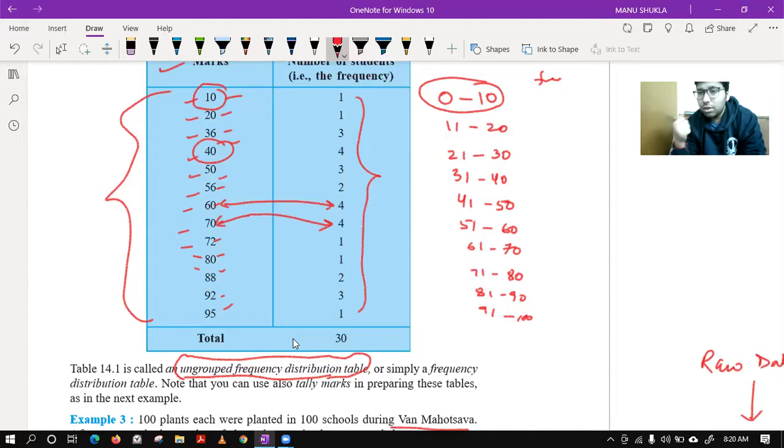But sir, will it be given to us whether we have to show grouped or ungrouped way? Vaishnav, it is not like it will be given or not. It is like you have to understand which way is good for you or why these ways were made.